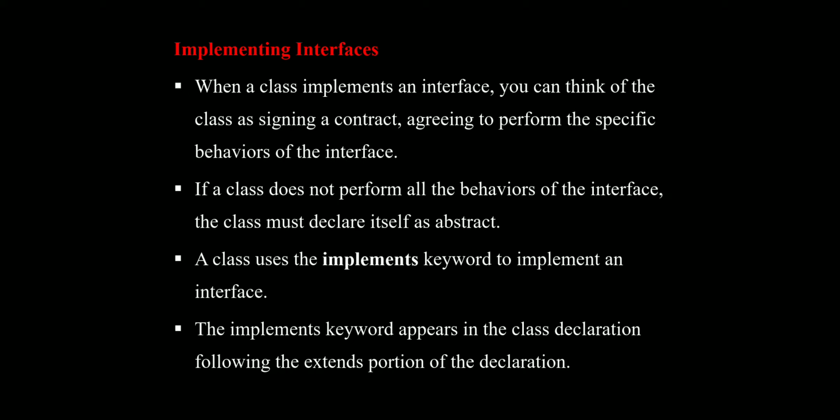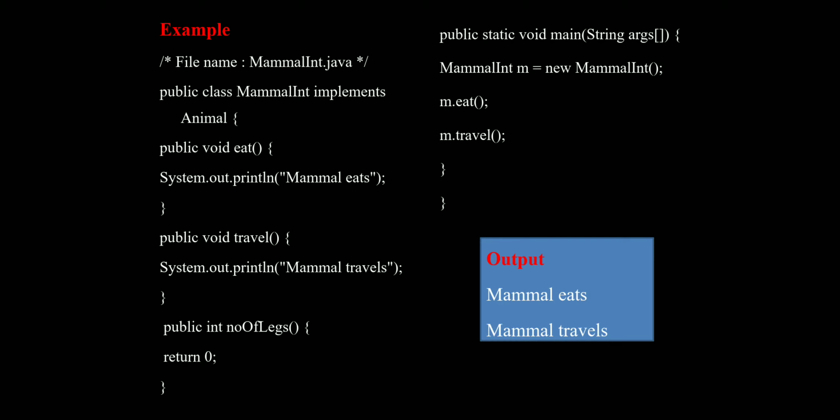The implements keyword appears in the class declaration following the extends portion of the declaration. It means while declaring a class itself, we are going to implement the interface concept. Here, an example is there. Let's see. The file name is mummalint.java.